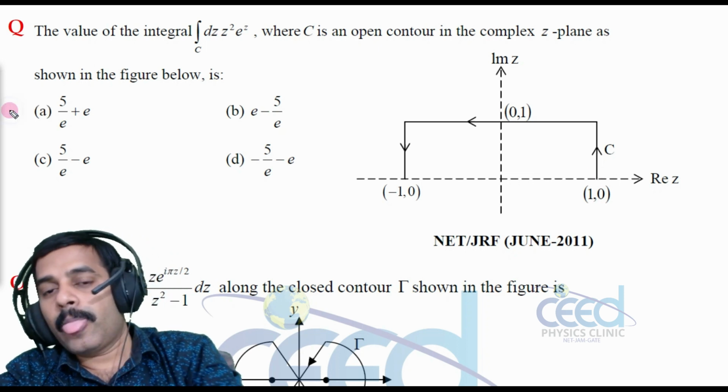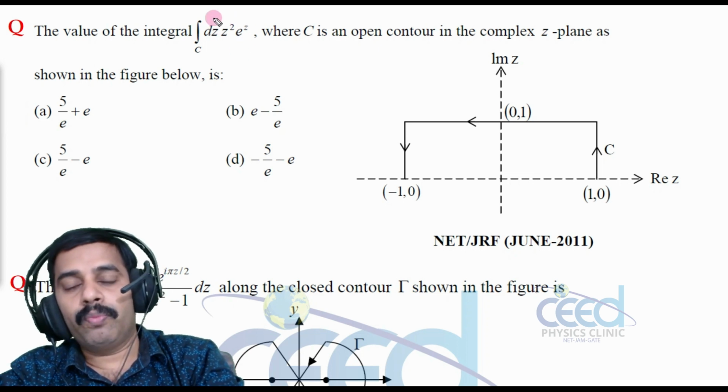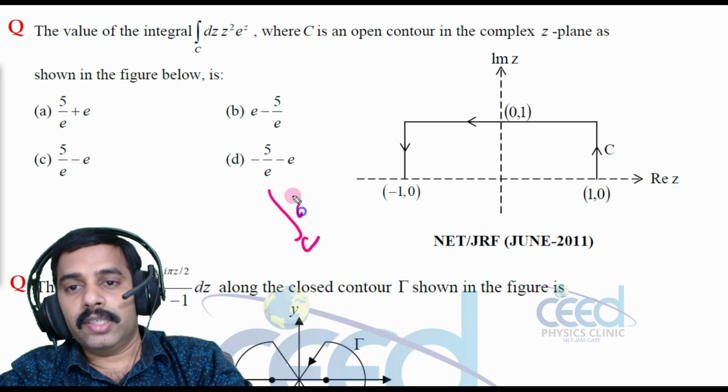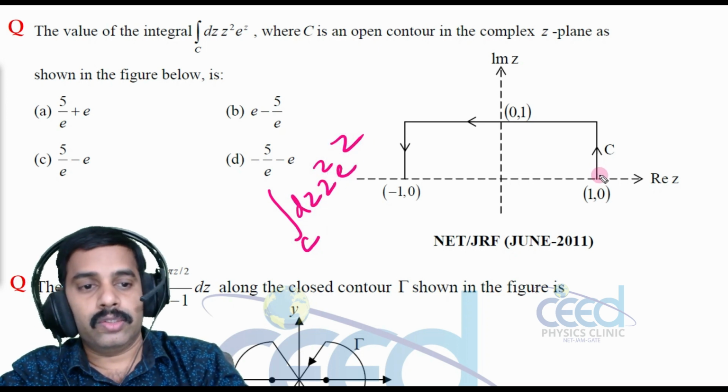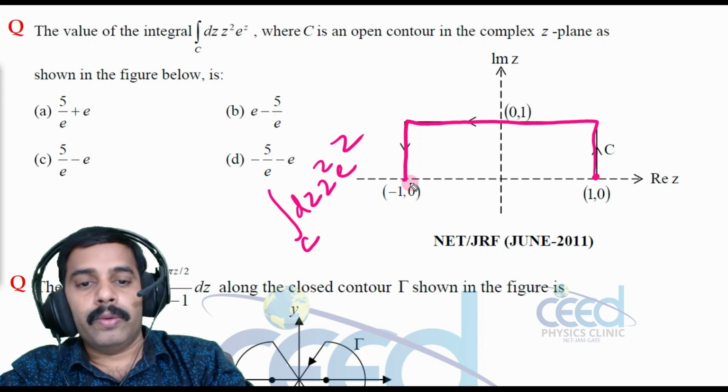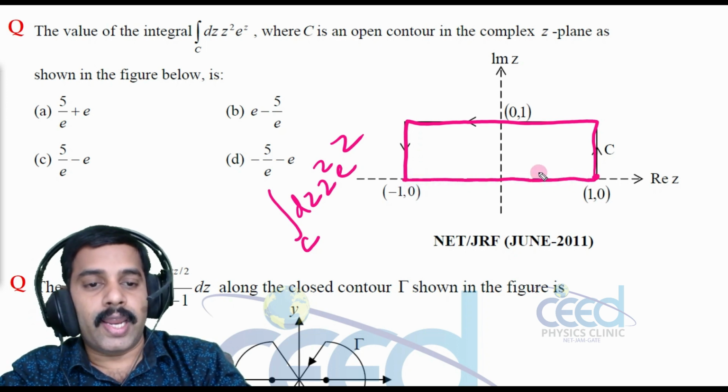Because we have no poles here. So the contour integral dz z square e raised to z is from here to here, plus minus 1 to 1 on the real axis, right?